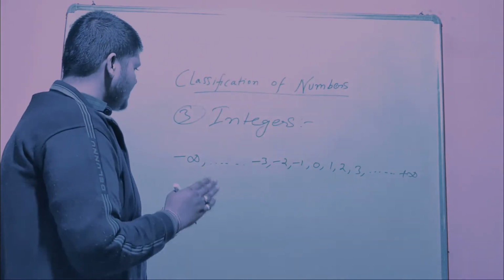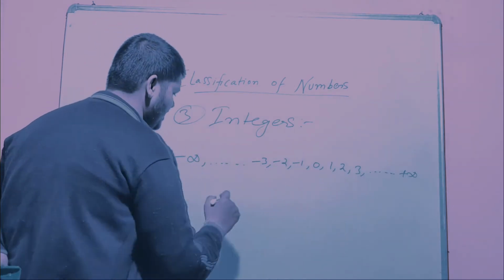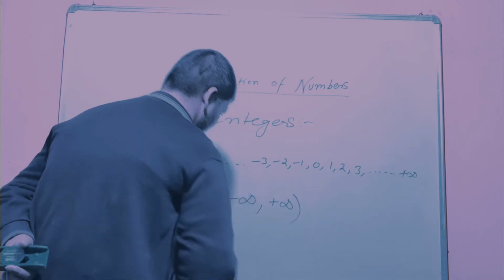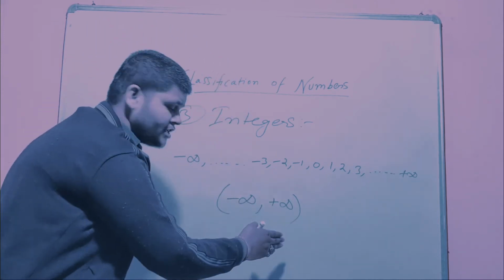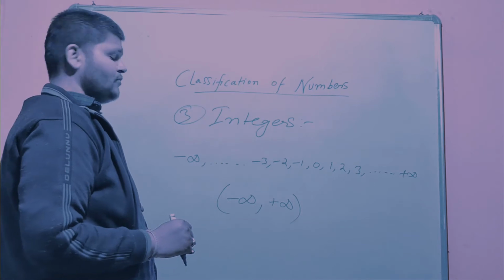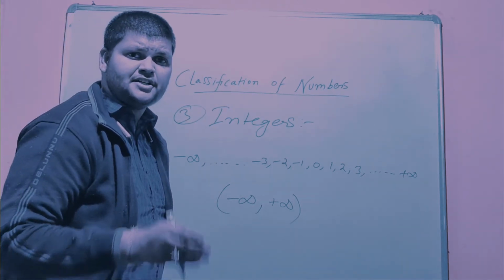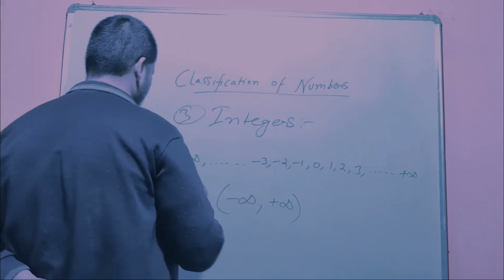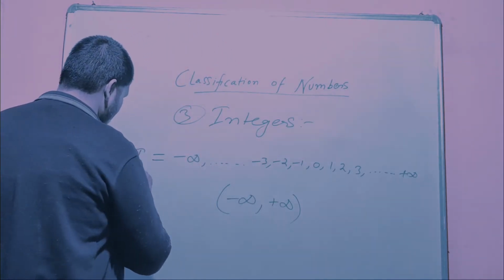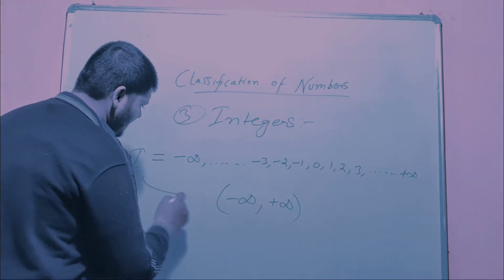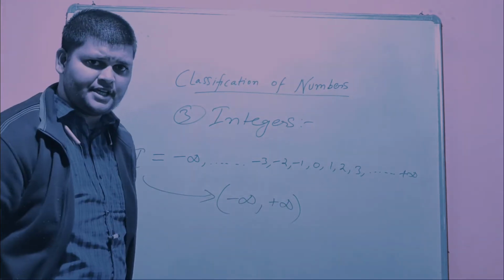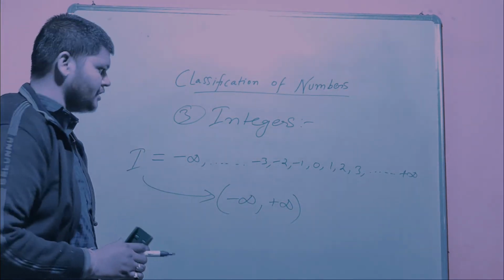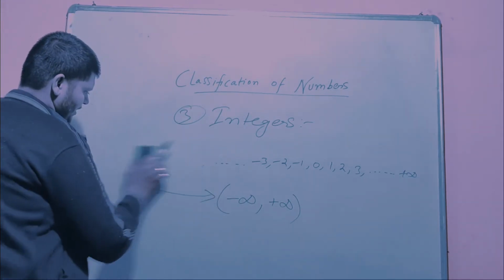The numbers which are in the range of minus infinity to plus infinity, the numbers falling in this range, are termed as integers, and integers are denoted by the capital letter I. So I will be nothing but the numbers ranging from minus infinity to plus infinity. So this is all about integers. Now I am moving to the next one.